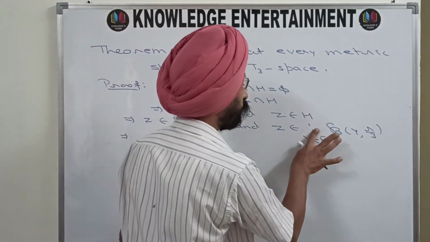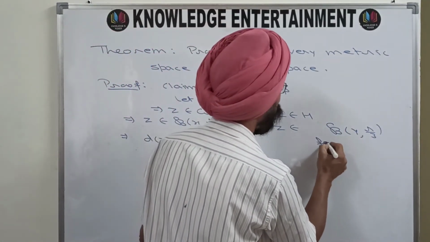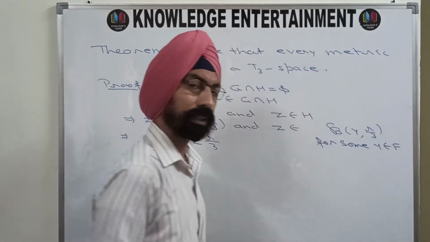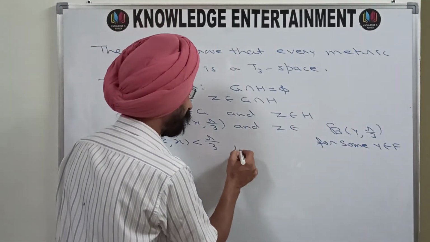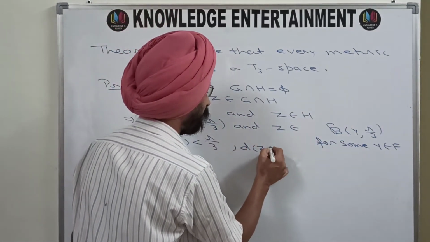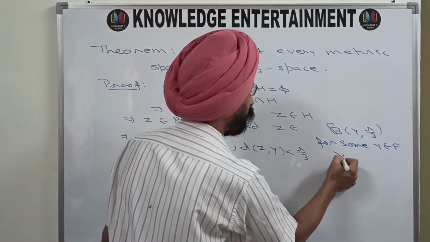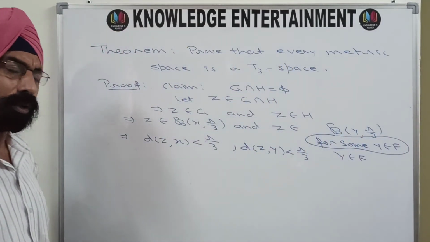So z belongs to some open ball B(y, r/3) for some y belonging to F, and since z belongs to this open ball, once again d(z,y) is less than r/3. That y belongs to F is clear because it was already written as for some y belonging to F.